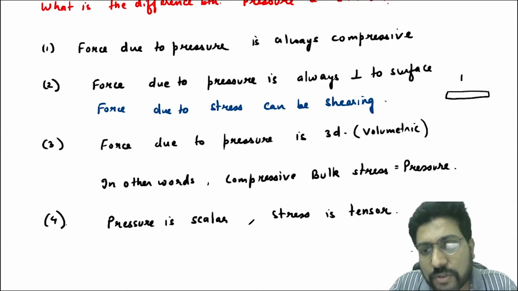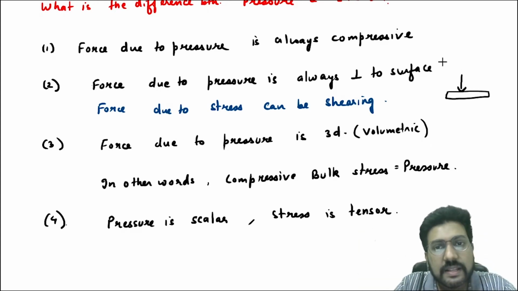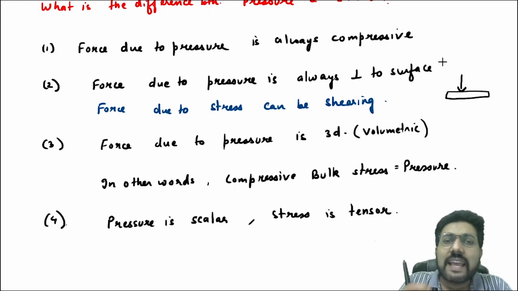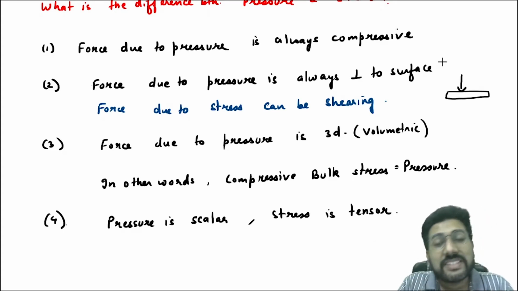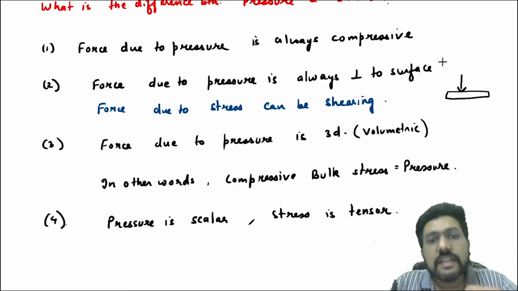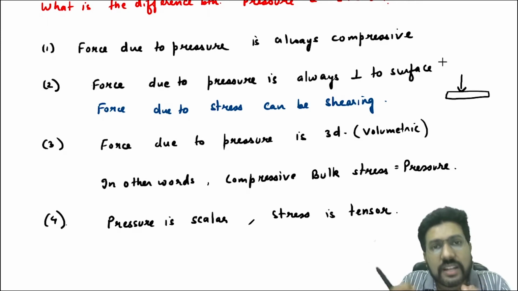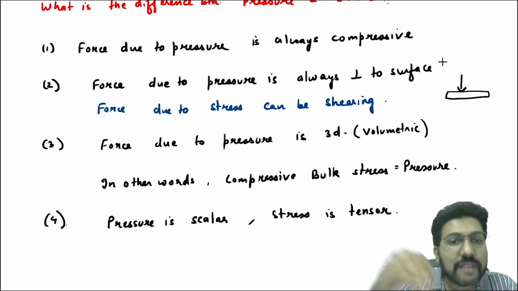Stress can be normal as well as shearing. Pressure cannot be shearing. In shearing stress, the force is along the surface, but for that force there is no pressure. Force due to pressure is always perpendicular to the surface.